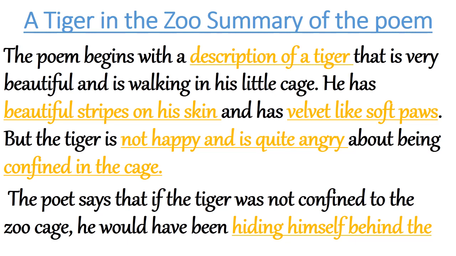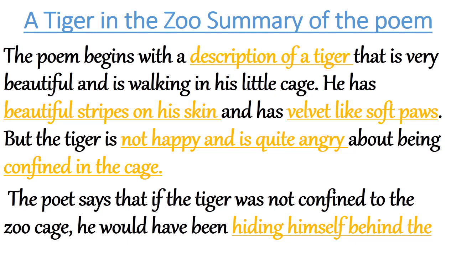The poem begins with a description of a tiger that is very beautiful and is walking in his little cage. He has beautiful stripes on his skin and has velvet-like soft paws. But the tiger is not happy and is quite angry about being confined in the cage.